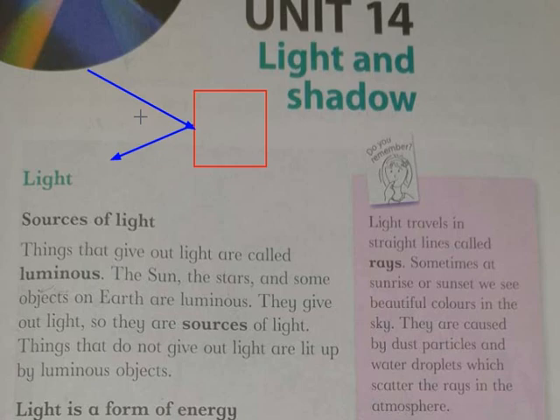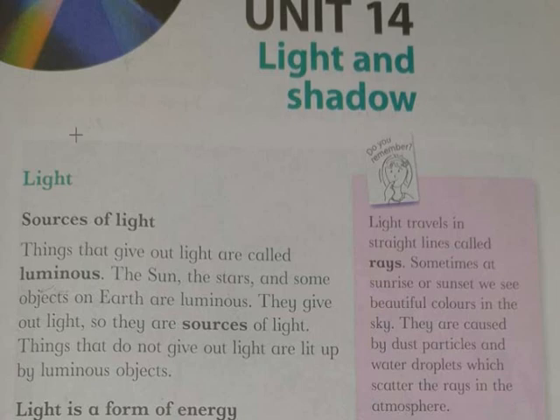And it says that in the sunset and in the sunrise, the light has some dust particles which scatter the rays.